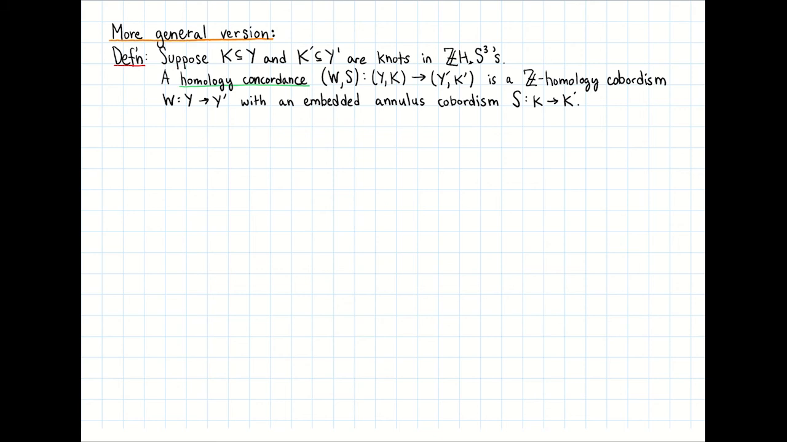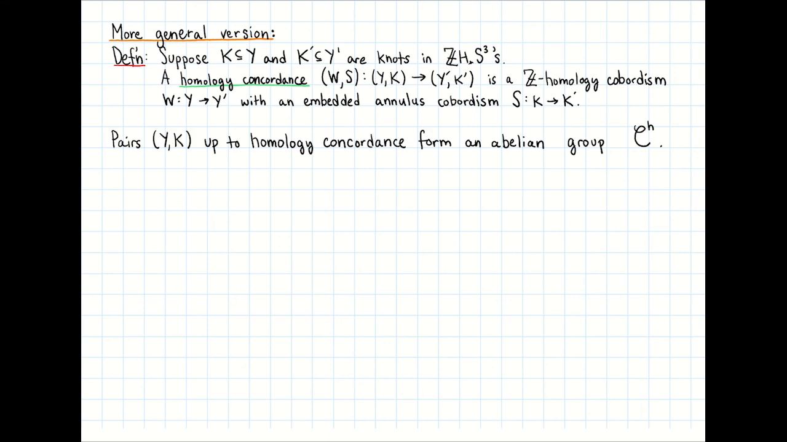First, we make a definition which both generalizes the notion of smooth concordance of knots and also the notion of homology cobordism of integer homology 3-spheres. Suppose K and K' are knots in integer homology 3-spheres Y and Y', respectively. Then a homology concordance is a cobordism of pairs (W, S), where W is an integer homology cobordism from Y to Y', and S is an embedded annulus cobordism from K to K'. Everything here is in the smooth category.